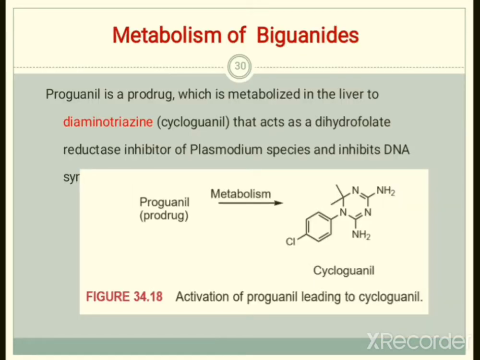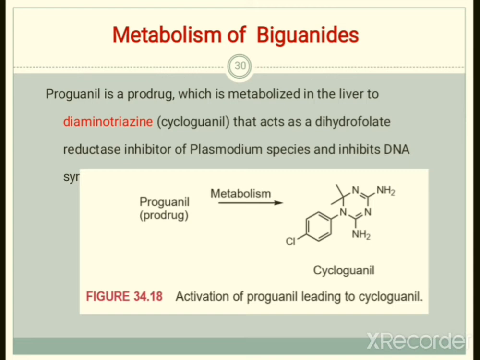Now the metabolism of these biguanide derivatives is given here. Proguanil is basically a prodrug, which is metabolized in the liver and converted into diaminotriazine. Another name for this diaminotriazine is cycloguanil.